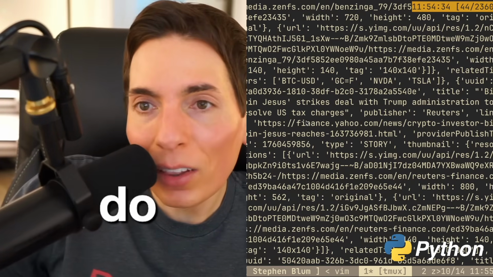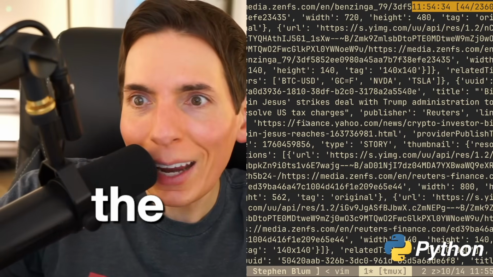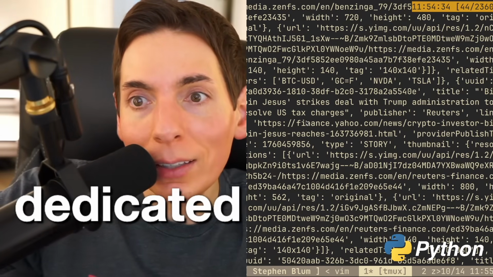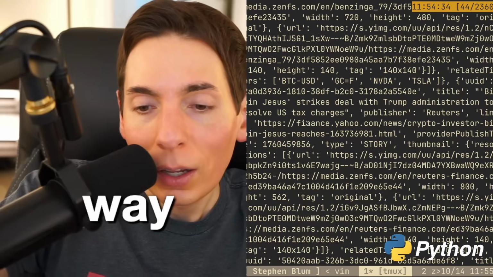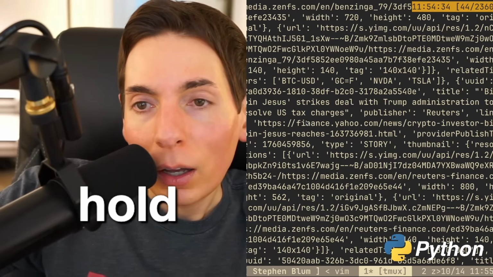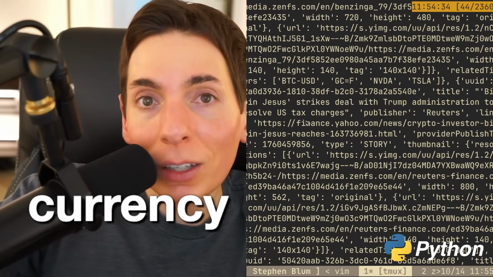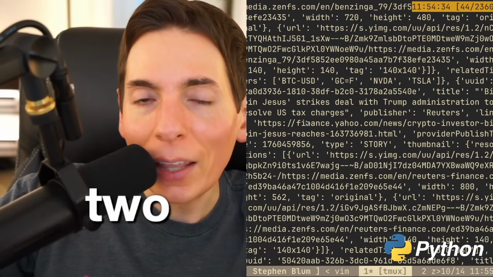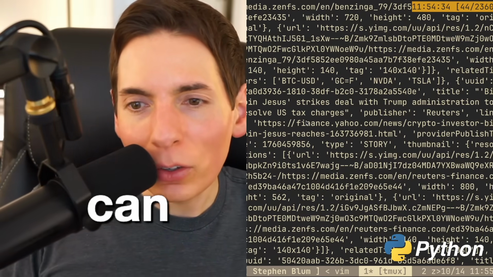We can do reinforcement learning and just create the rules of the game and create our own dedicated private debit and credit. That way we can hold stock, and we can hold fiat currency, and then we can hold the trades between the two, and then we can see how it can win and learn over time.